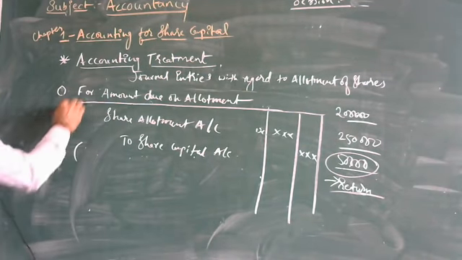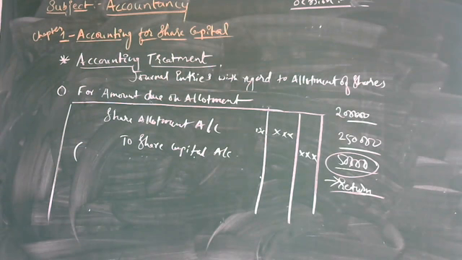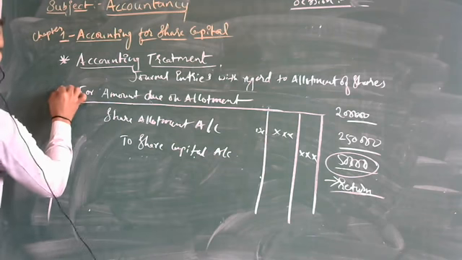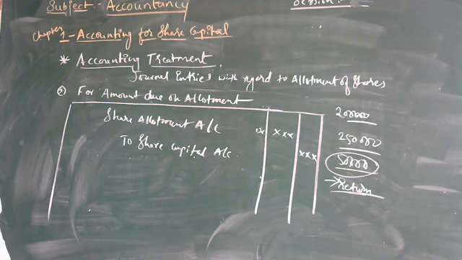We do not have any further clarification for this; we just have this entry only. Share allotment account debit to share capital account. This is the third entry, for amount due.